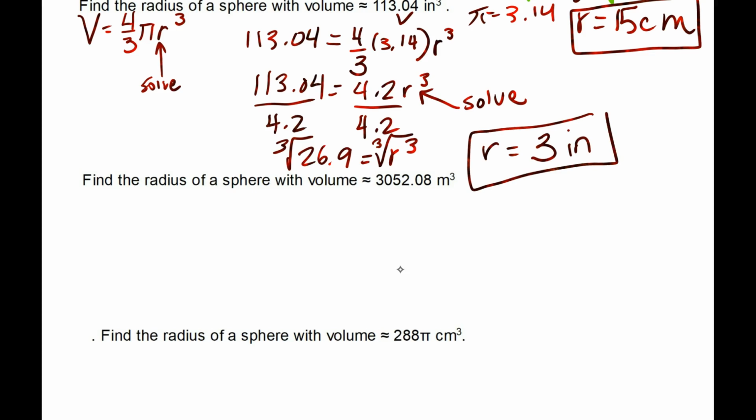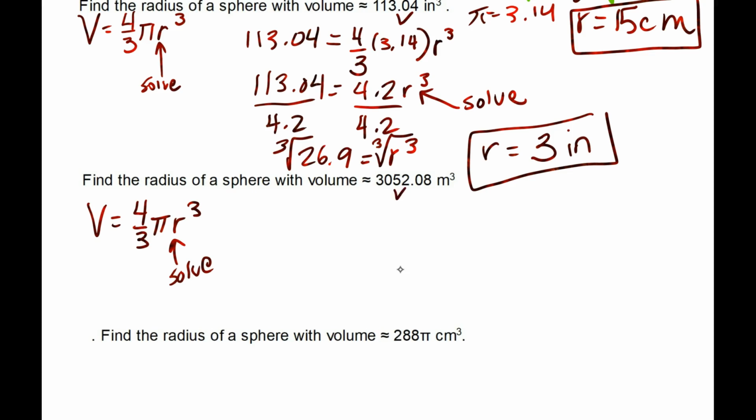Find the radius of a sphere with a volume that's approximately, see the little squiggly marks, 3052.08. The sphere volume is V equals 4/3 pi r cubed, and we are missing the radius, so we need to solve for r. This is not in terms of pi, so we're not going to leave pi alone. Pi, you're coming with us.